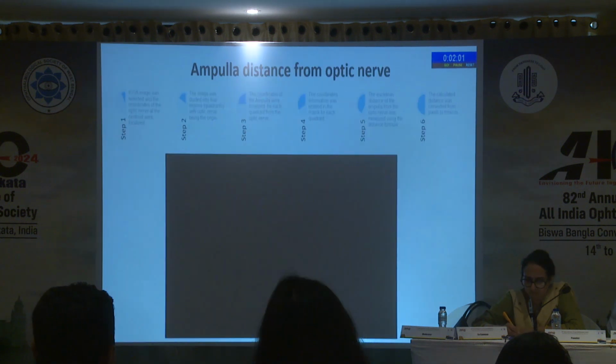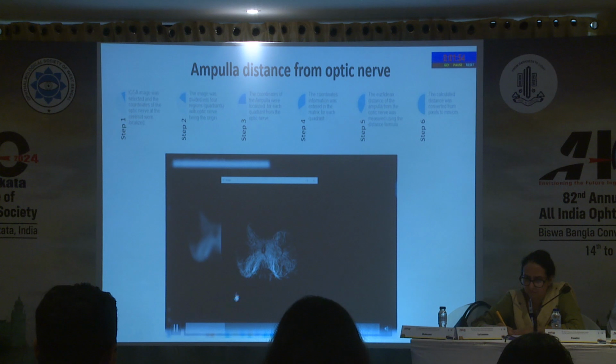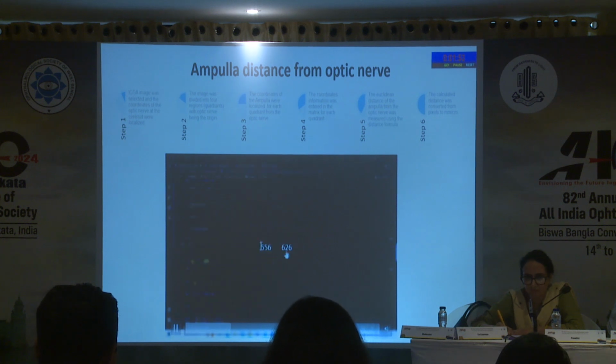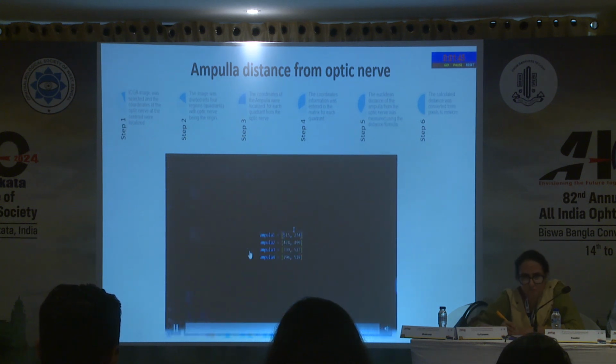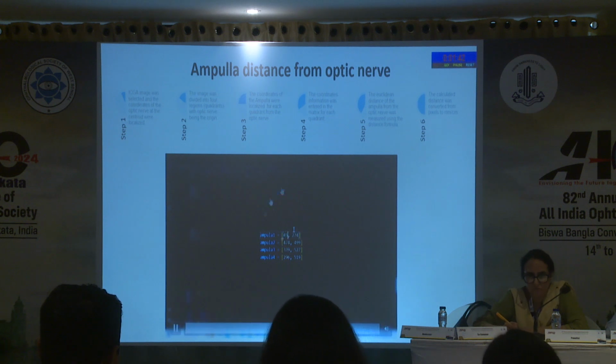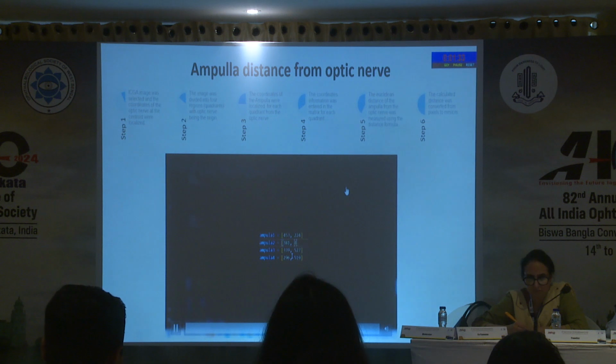Third was the ampulla distance from the optic nerve. This was quite straightforward. You upload the image, then you select the coordinates. You click on the optic nerve, you get a few coordinates, and you put them into the formula. Similarly, you click on various ampullas and get their coordinates. Once you receive these coordinates, you put them into the formula, which uses the Euclidean distance formula and gives the distance. It converts the pixels into millimeters, and you are able to calculate the ampulla distance from the optic nerve to the vortex vein ampullas in each quadrant.